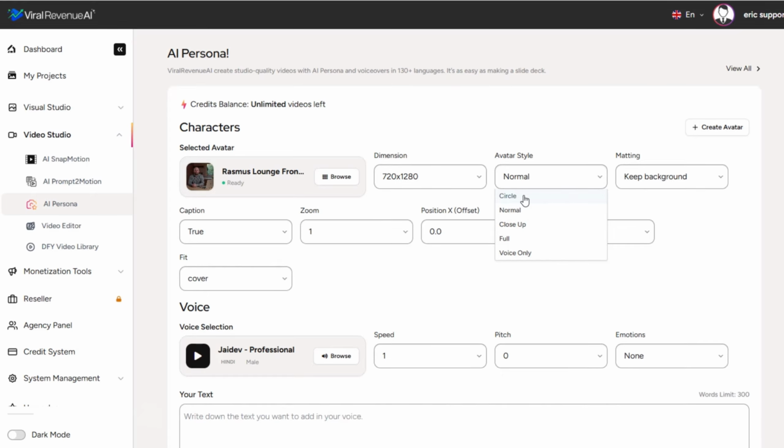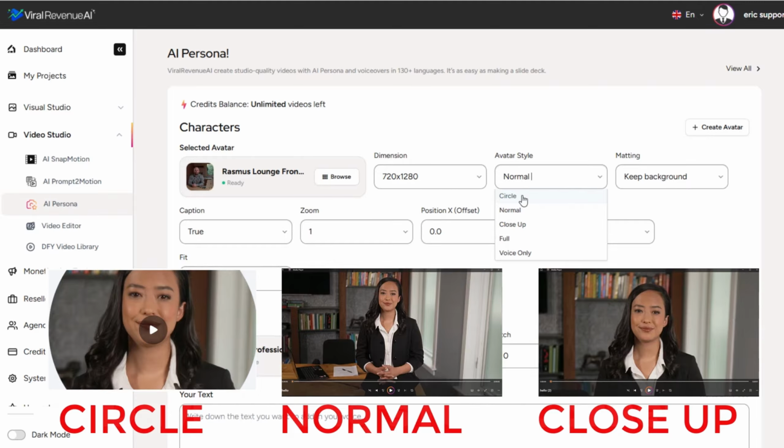If you select circle, it's going to narrow it down to just a circle, and that would be good maybe for superimposing on top of a sales video or a squeeze page video. Probably not so much just on its own as a social media video. Most of the time you can probably just leave it at normal. Close up obviously is going to zoom in. Full is going to zoom out.